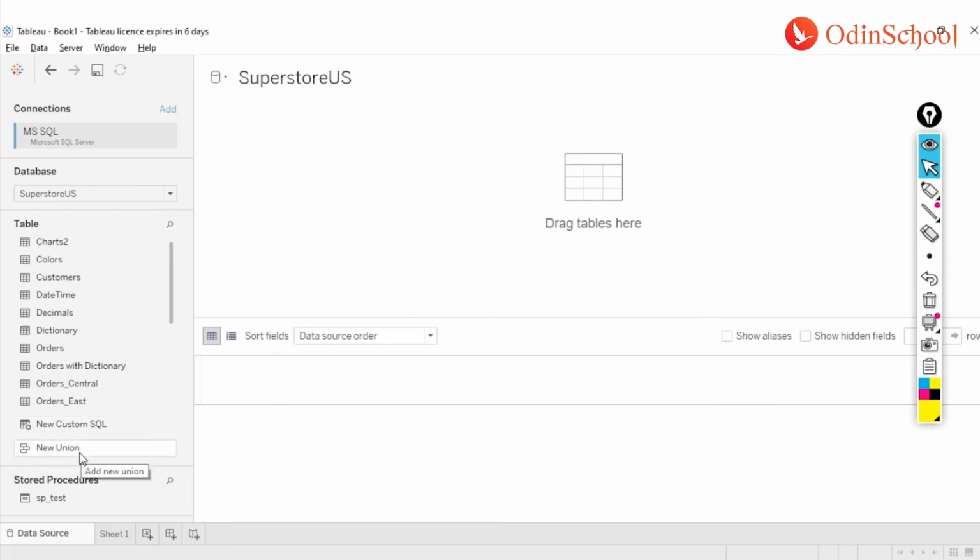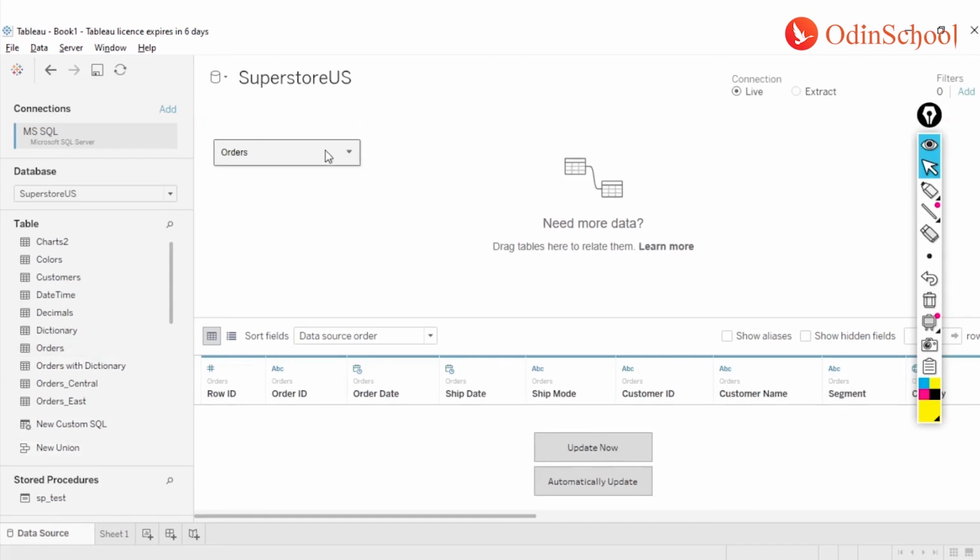Now, we can also do a union in case we have more than one table, and we can also do joins. Let's see how we can do all these things in a much more detailed fashion. Tableau has recently come up with a new mechanism in its latest version, Tableau 2020.2, where you get an option called physical layer and a logical layer. Until now, there was only one type of connection, which was called the physical layer, and that was your default behavior. So for example, let's say I have this table over here.